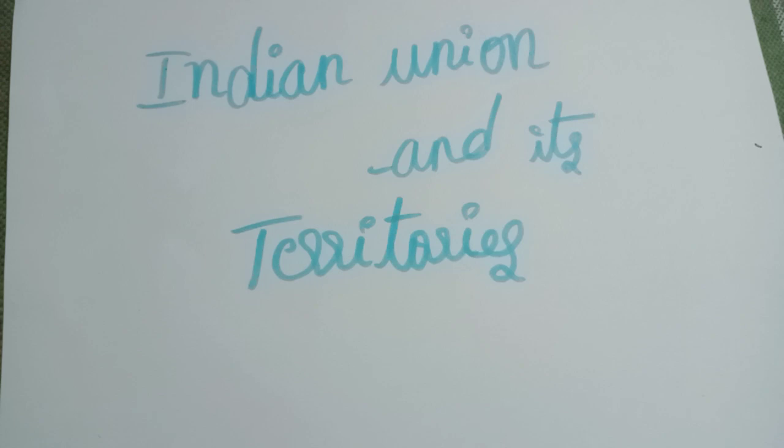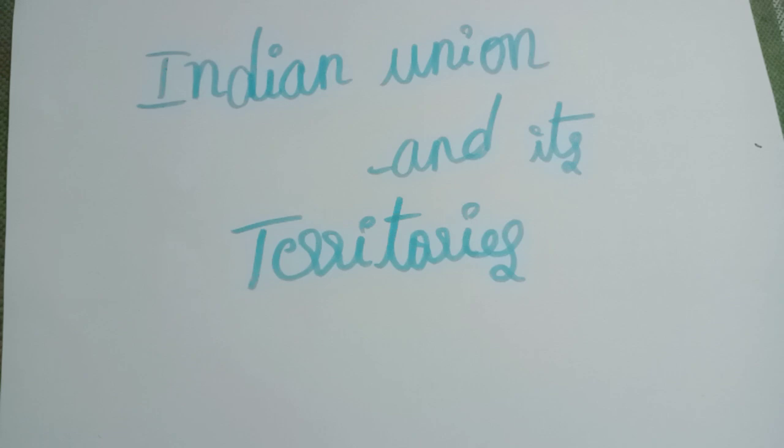Article 3 permits the Parliament by law to form new states and alter areas, boundaries and names of existing states. And Article 4 says that laws made under Article 2 and 3 are not deemed to be an amendment of the Constitution under Article 368 of the Indian Constitution.